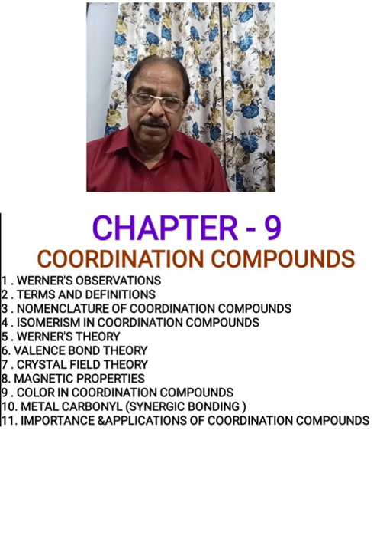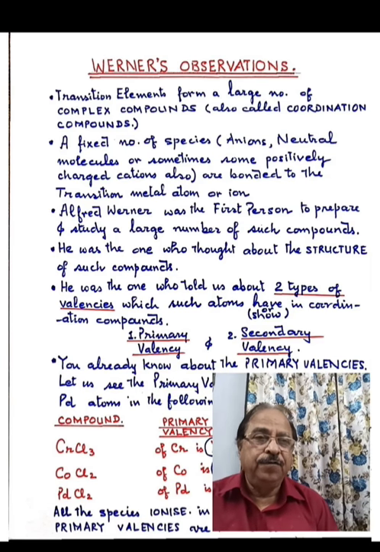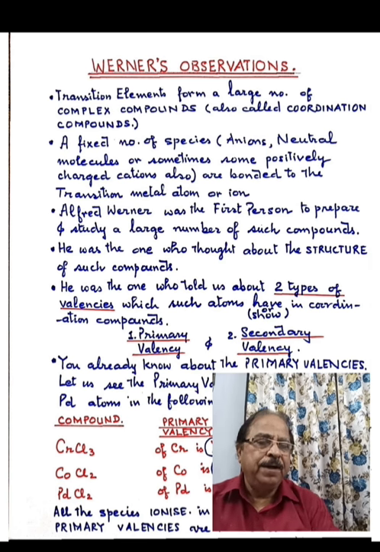Then we have to study the various applications and importance of coordination complexes in our day-to-day life. Now we will discuss Werner's observations. You know what are complex compounds? What are coordination compounds? We are writing formulae of different chemical substances. Sometimes we come across certain formulae which have a part written in square brackets. This part of the formula represents a coordination entity, right?